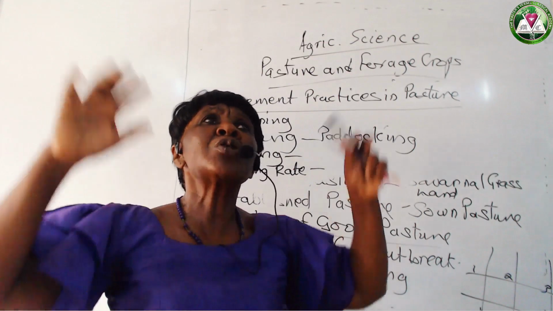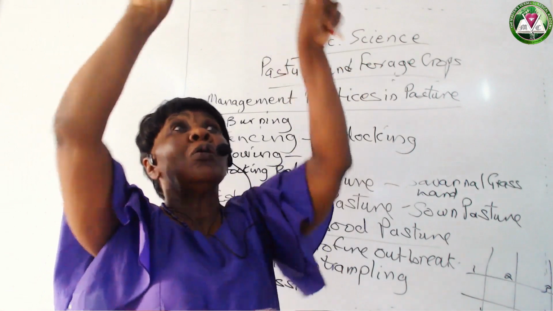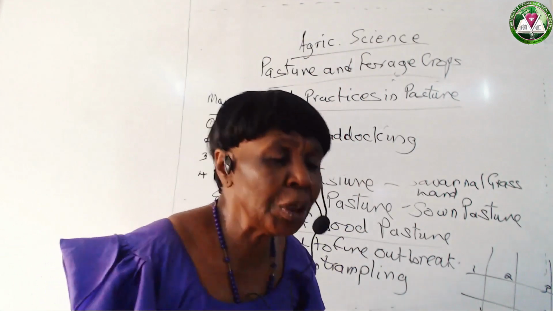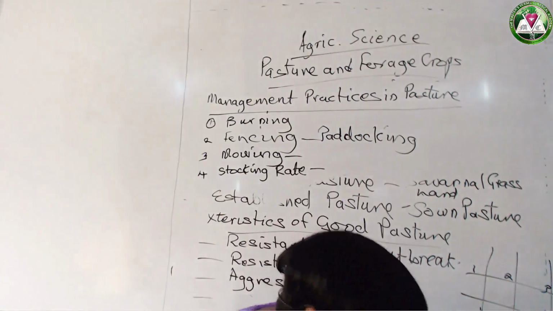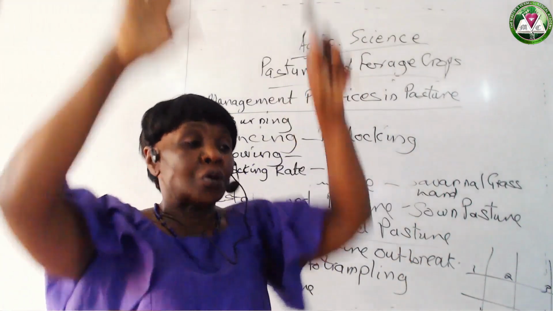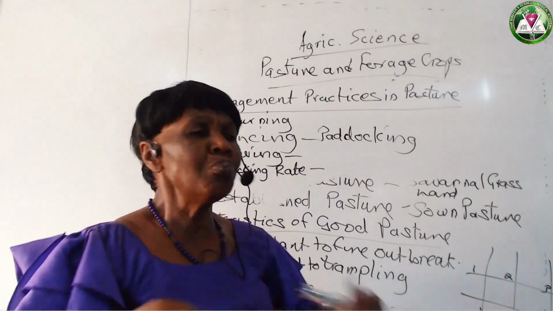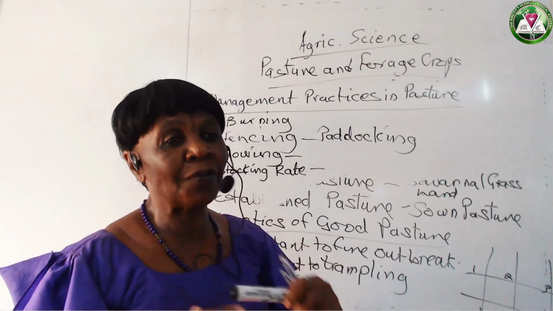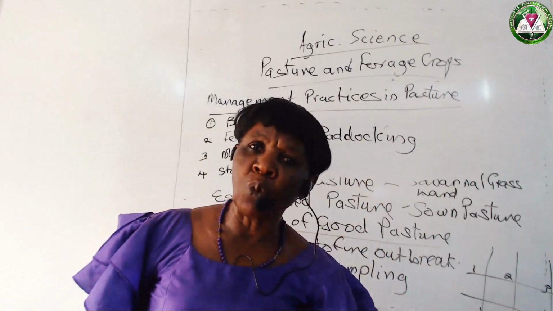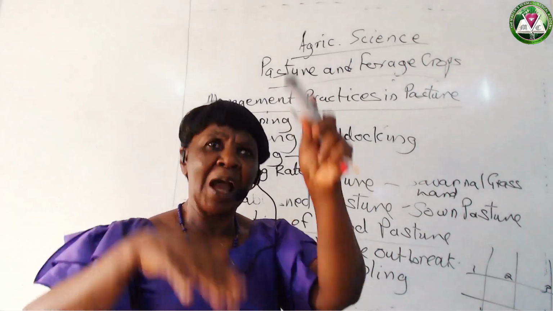So the big animals will be eating those grasses, like the elephant grasses that are tall. The cattle will be feeding on them. Then the goats and sheep that are small will be feeding on the small ones. So you don't send only big ones and they eat all the tall ones, then those small grasses and legumes will be left over. No. So you mix the species of the animals you send, both the big and the small. You don't send only the big ones. You also don't send only the small ones, because the grasses and legumes have different heights.